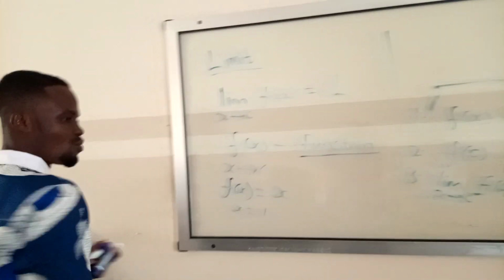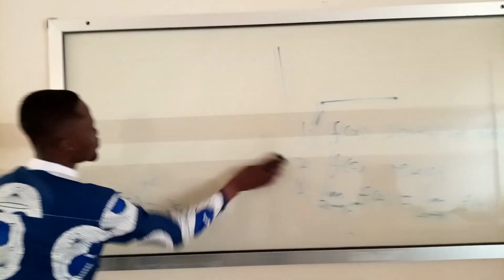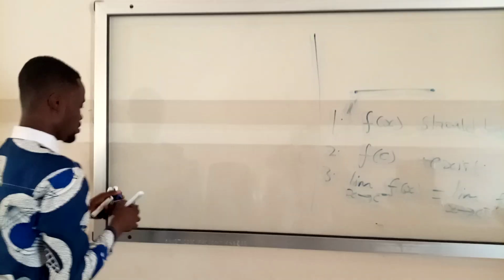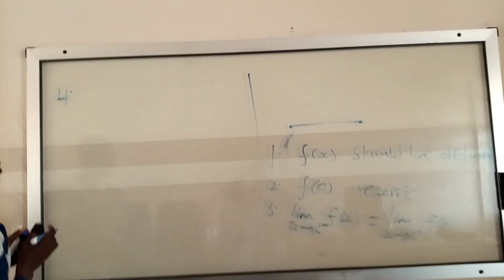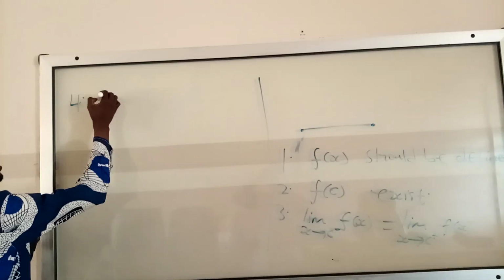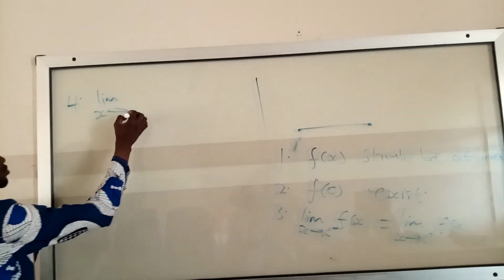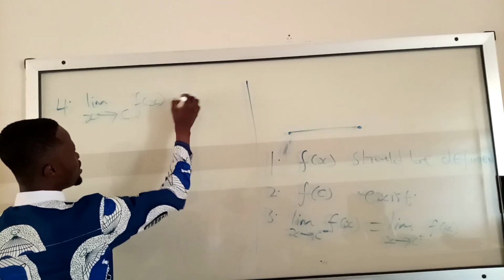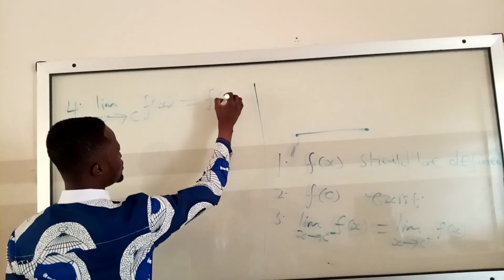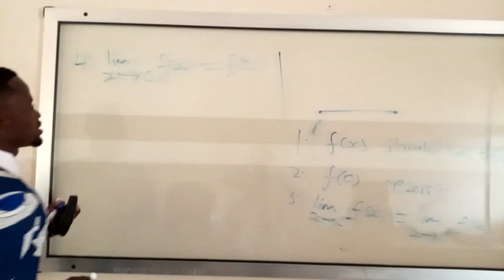And the last one, the fourth one: the limit as x approaches C of f of x should be equal to f of C. Here it is simple.